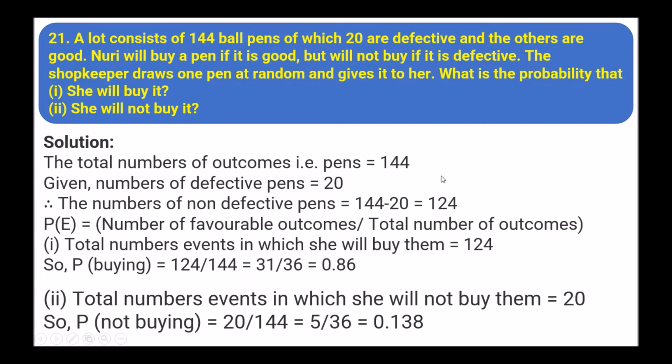The total number of outcomes is 144, defectives are 20, and we have to find the total number of events in which she buys them. So 144 minus 20, that is 124 non-defective pens. So 124 upon 144, that is 31 upon 36, equals 0.86. For the events in which she will not buy them, there are 20 defective pens. So 20 upon 144 equals 5 upon 36 equals 0.138.